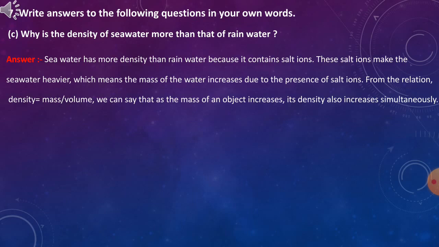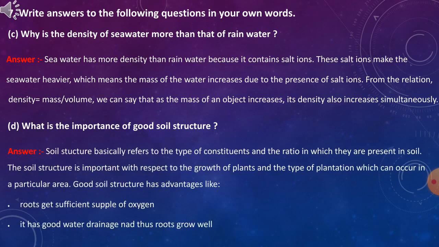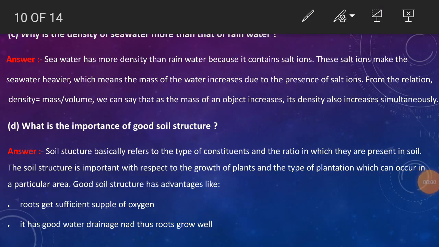D. What is the importance of good soil structure? Answer. Soil structure basically refers to the type of constituents and the ratio in which they are present in soil. The soil structure is important with respect to the growth of plants and the type of plantation which can occur in a particular area.